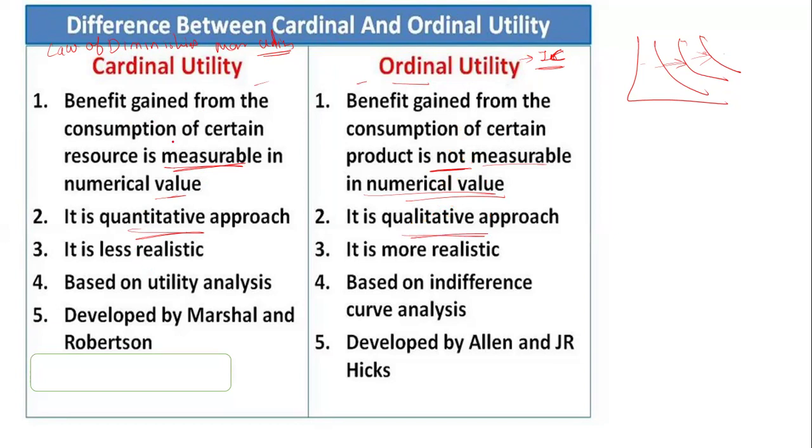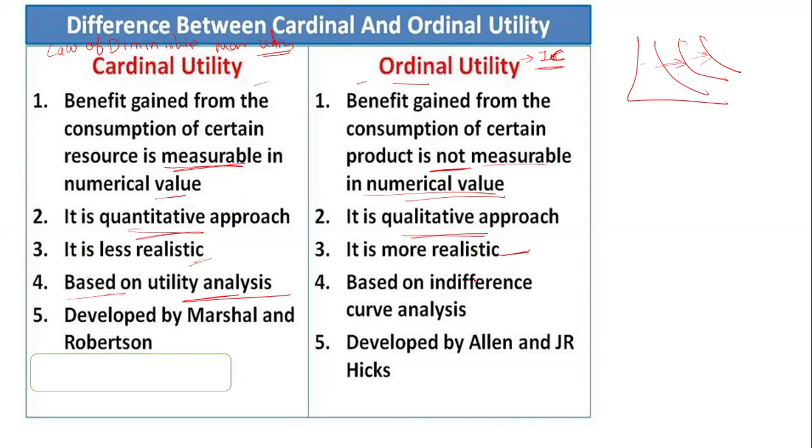Now, cardinal utility is less realistic because we can't see it, we can't touch it. We can only study how to calculate it in numbers. But the ordinal utility, that means the IC curve, is more realistic. Cardinal utility is based on utility analysis, or you can say the law of diminishing marginal utility.